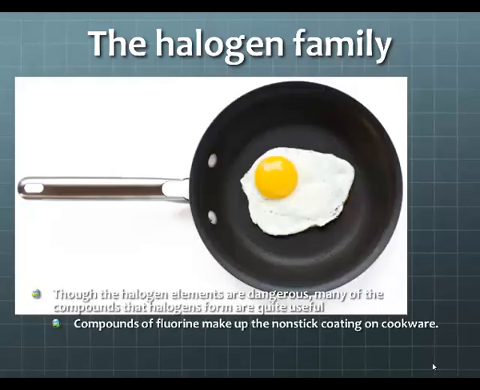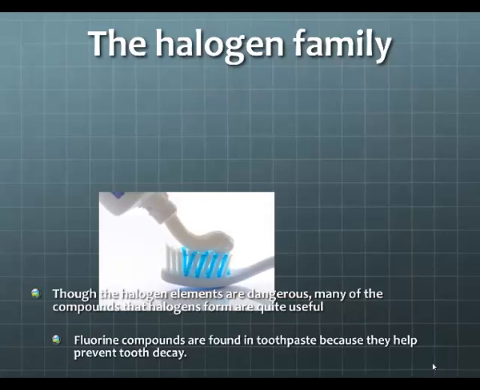Compounds of fluorine make up non-stick coatings that are on top of cookware. Fluorine compounds are found in toothpaste because it helps to prevent tooth decay. It used to be that fluorine was also added to drinking water supplies. More and more we've gotten rid of fluorine inside of drinking water supplies because we've found that it is very reactive and it can cause adverse health problems when drank.